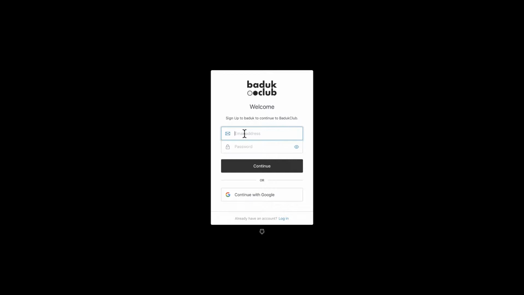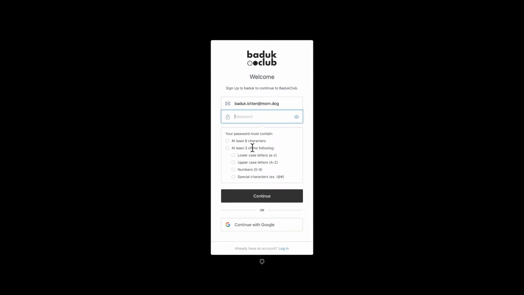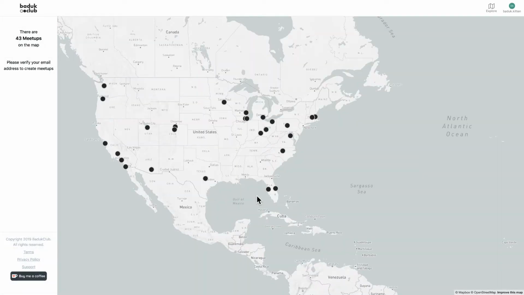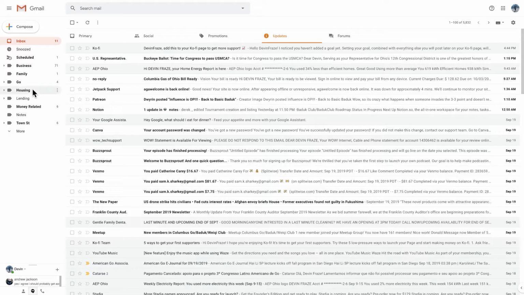So we click Sign Up, and we enter an account. I have this email. It's a real email, but we're just using it for testing purposes. And I'll come up with a real password as well. And it has to meet these requirements, or some subset of them. So continue. And I'm approved. However, I still can't add a meetup yet because I have to make sure that the email is verified.